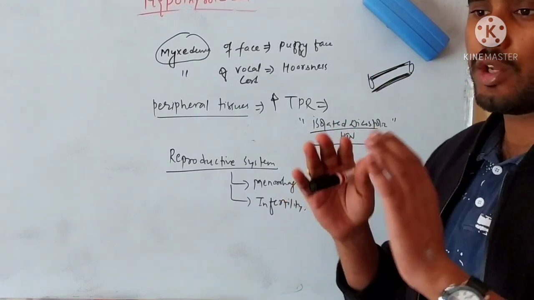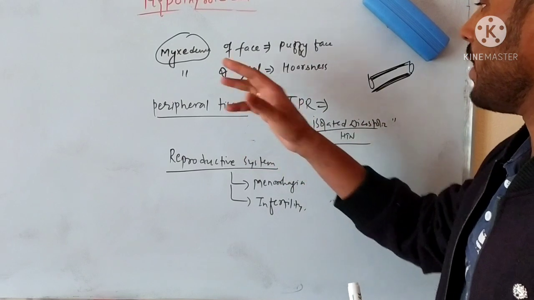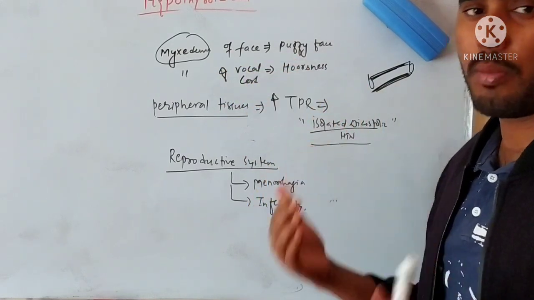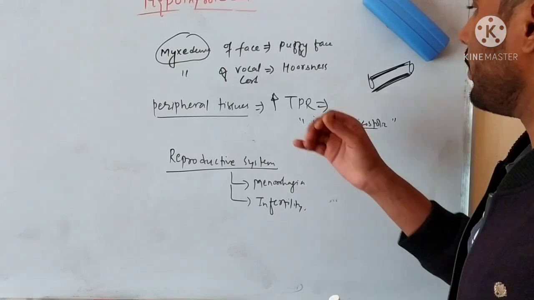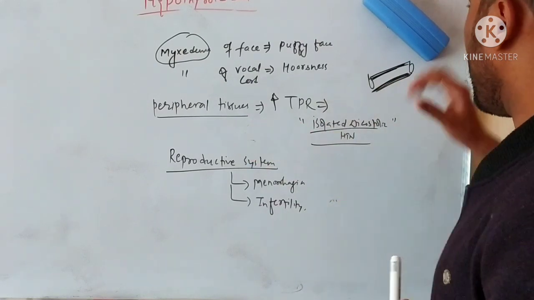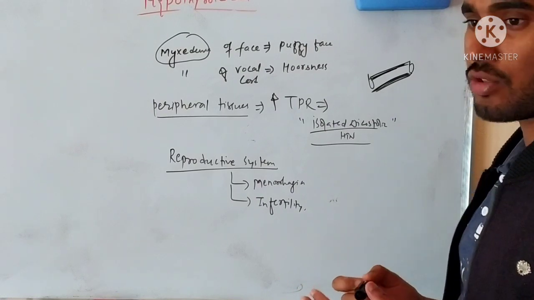So the face will be swollen, like a puffy face, and similarly in the vocal cords, there will be accumulation of mucopolysaccharide and fibroblast activation, due to which hoarseness develops in the vocal cord. Similarly, in the peripheral tissues, as we know, the metabolism of lipids is decreased.